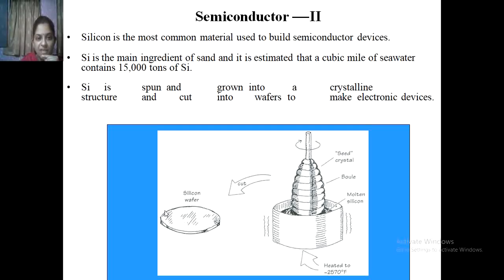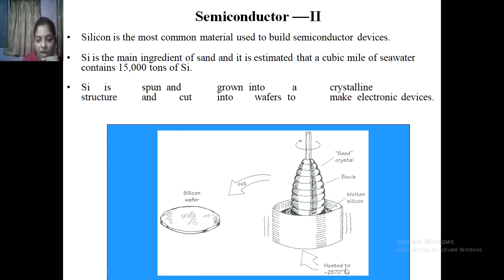Si is the main ingredient of sand, and it is estimated that a cubic mile of seawater contains 15,000 tons of Si. Si is spun and ground into a crystalline structure and cut into wafers to make electronic devices.